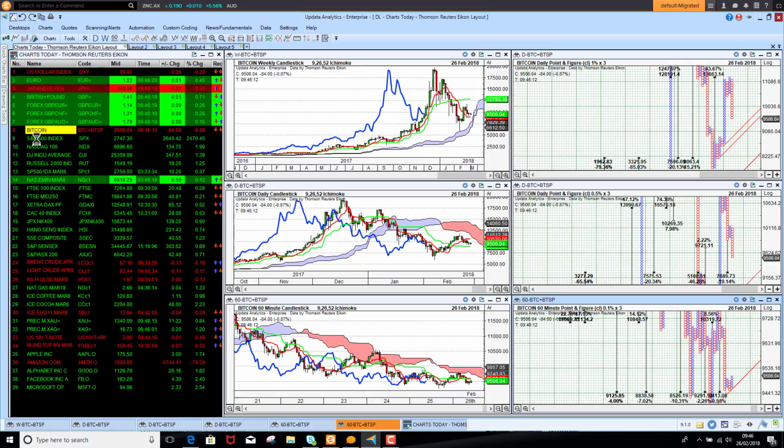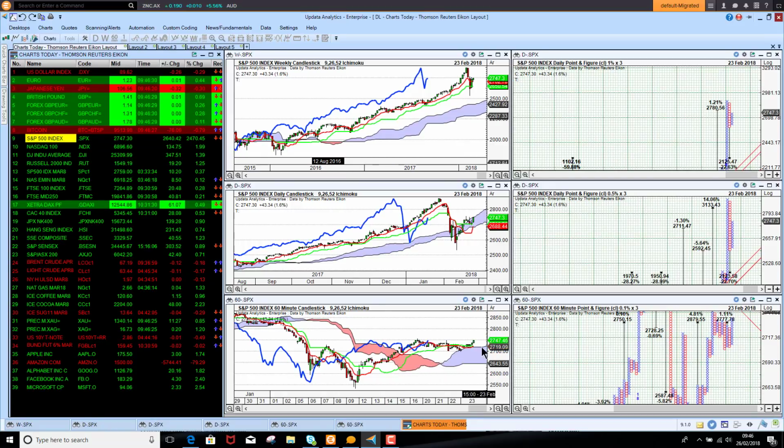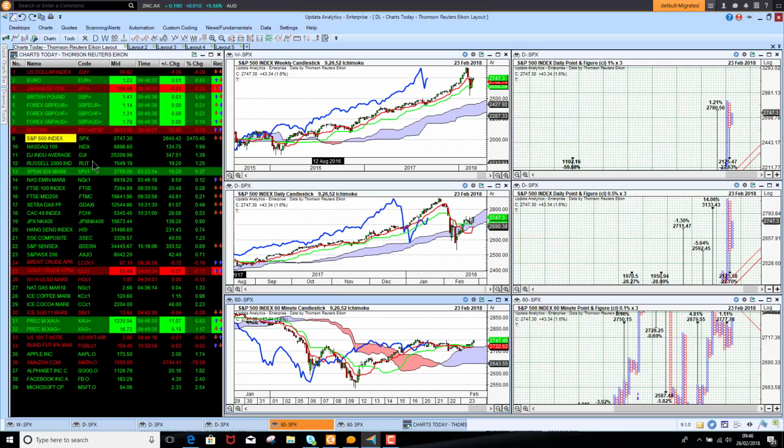Looking at the S&P 500 index, we saw a bit of a flurry late on Friday. The market just strengthening towards the end. It hasn't quite managed to make a new multi-week high there, but it is at least nudging that resistance level. So the recovery continues, and we're seeing the Nasdaq was up quite strongly as well.